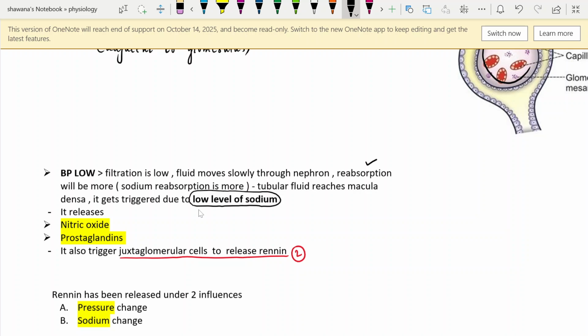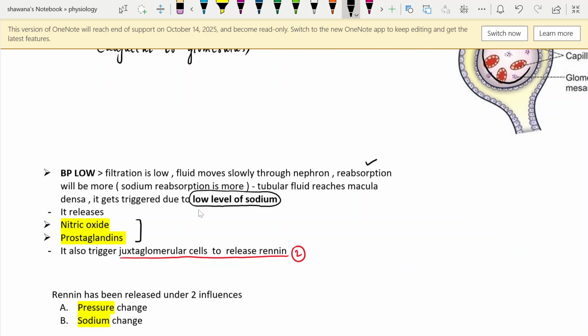And when this low level of sodium reaches the macula densa, which, as you know, is the sodium sensing mechanism, the low level of sodium triggers the macula densa to release two types of substances. First is nitric oxide, a vasodilator, and prostaglandin, which is also an afferent arteriole vasodilator. So these vasodilators are released in response to low GFR.